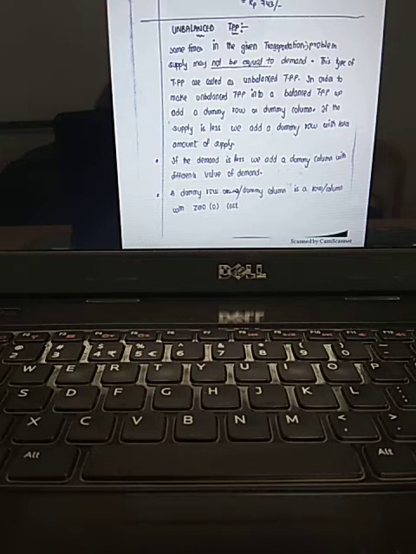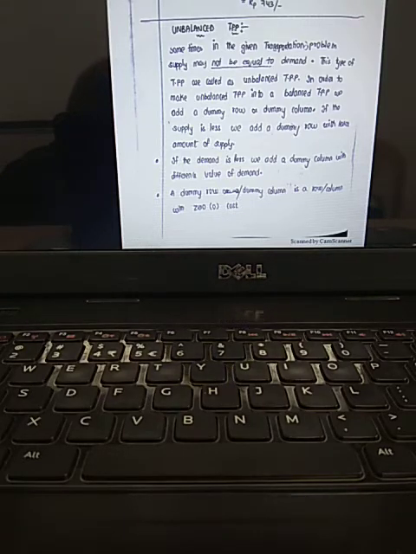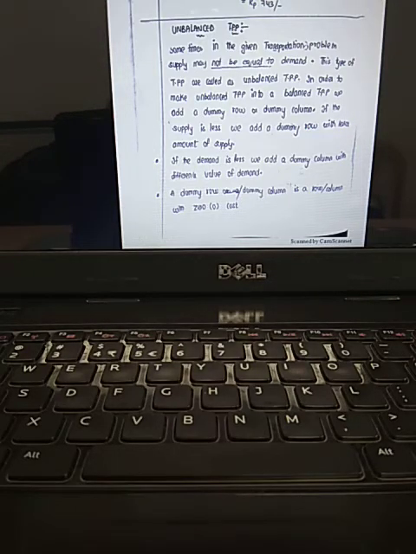What do you mean by a dummy row? A dummy row is a row which is involved in the transportation problem with all zero values as costs. Same way, a dummy column is a column with zero elements or zero cost values. By adding a dummy row or dummy column, the transportation problem is again ready to apply IBFS as well as the optimality test. This is the first variety model, a special case under transportation problems. Understand?